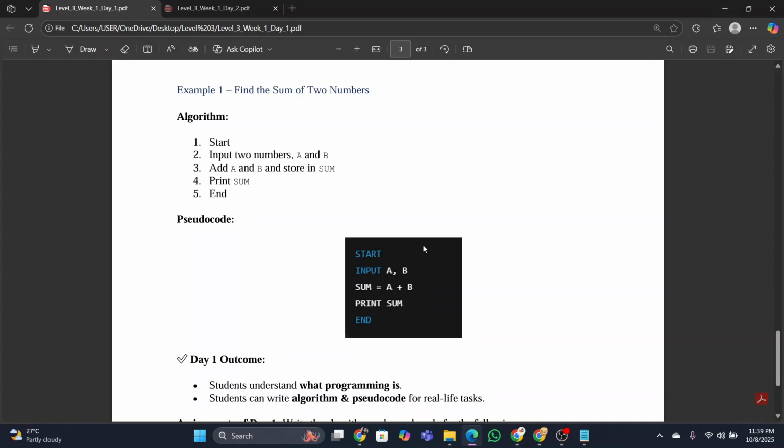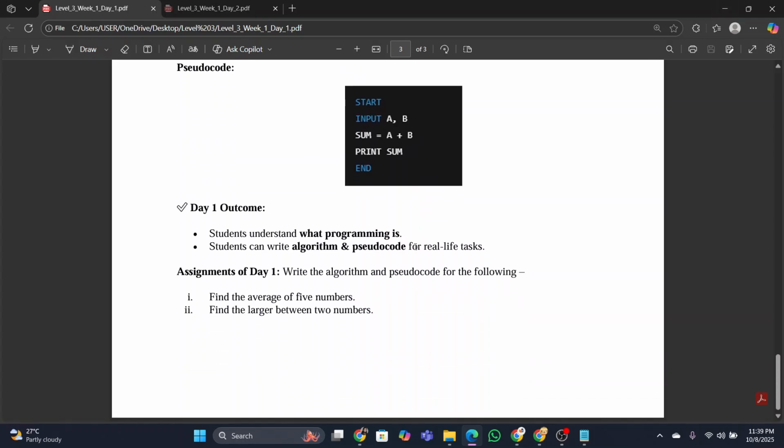Now let's jump to our lesson again. In day 1, I have discussed what is programming, what is algorithm and pseudocode, and real life tasks. So these two will be your assignment of day 1. Write algorithm and pseudocode for the following: find the average of 5 numbers, and find the larger between two numbers.